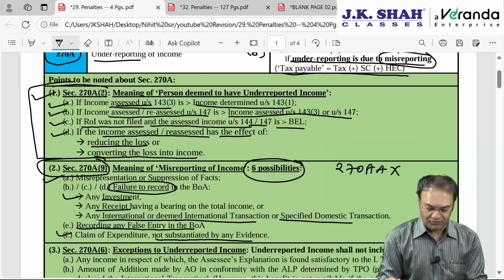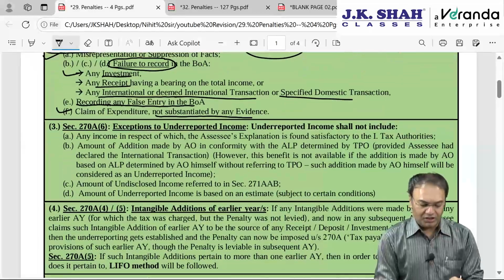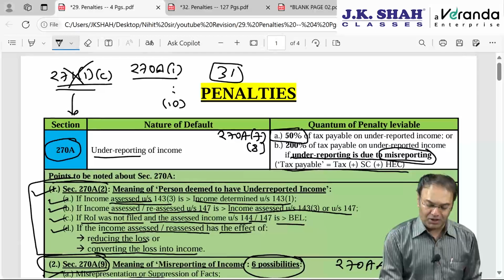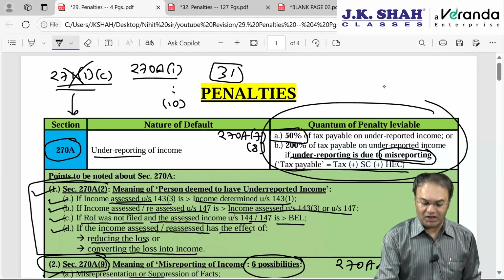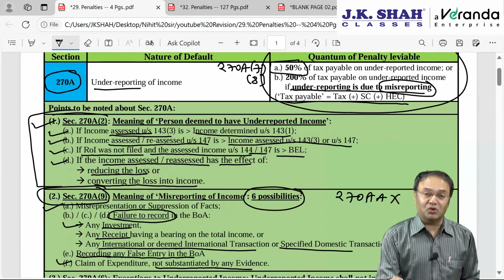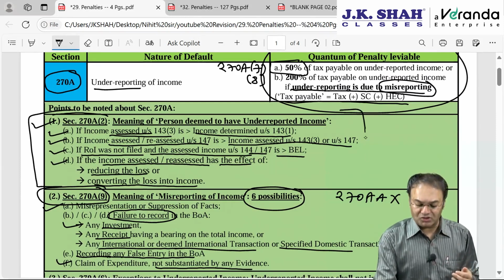Okay, now proceeding further. Then 270A subsection 6. So out of all these things, the quantum of penalty is important. How much will be the penalty? That is the most important part. You will be having practical questions. So what do you mean by underreported income? That is also important.